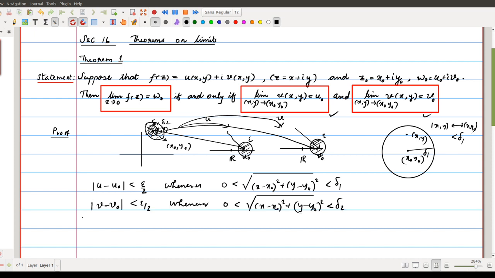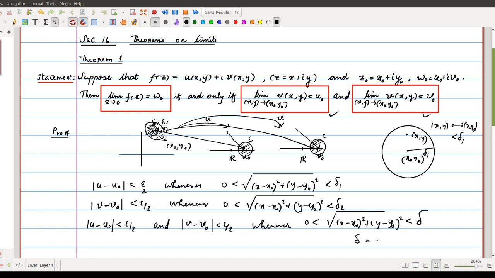So if we choose the minimum of these two quantities, we will get modulus of u minus u naught less than epsilon by 2 and modulus of v minus v naught less than epsilon by 2 whenever 0 less than square root of (x minus x naught) square plus (y minus y naught) whole square is less than delta, where delta is the minimum value of delta 1 and delta 2.